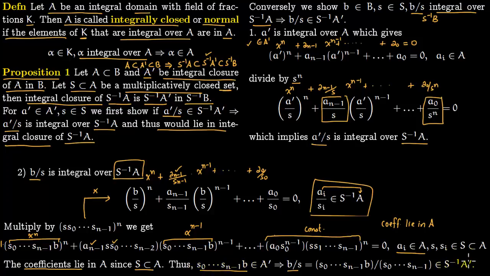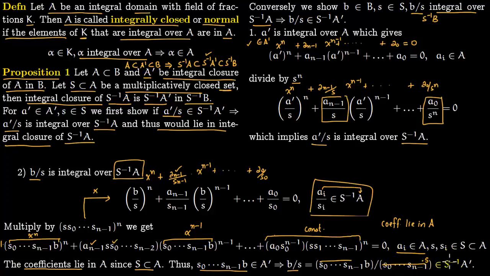So this A prime consists of s0 to all the way to sn minus 1 b, and this denominator, multiplication of s0 s1 s2 all the way to sn minus 1, lies in S inverse. So this is indeed a fraction, and you can cancel this portion out with this portion, and there is also an s here. So in the denominator you have s0 to sn minus 1 times s.